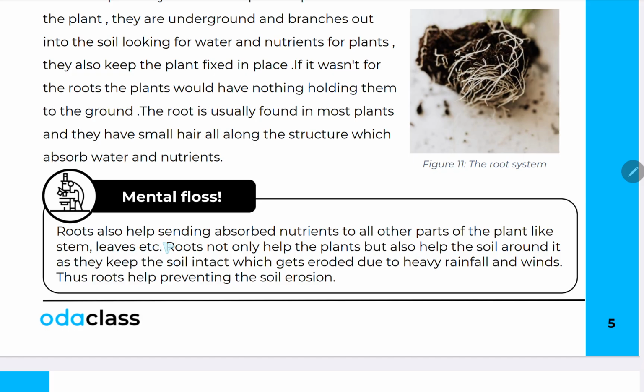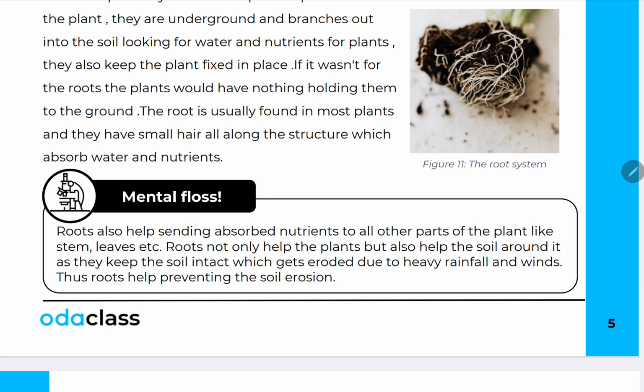Roots also help send absorbed nutrients to all other parts of the plant like stem, leaves, etc. Roots not only help the plant but also help the soil around it, as they keep the soil intact, which gets eroded due to heavy rainfall and winds.